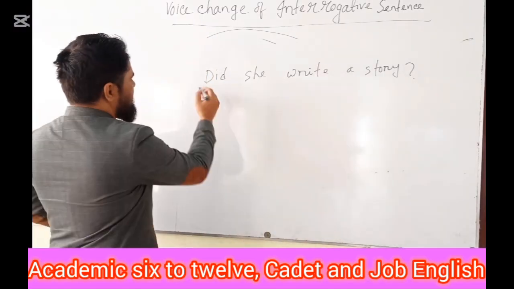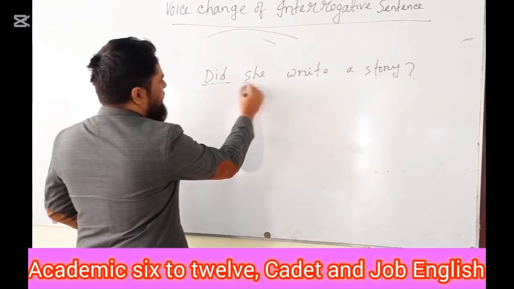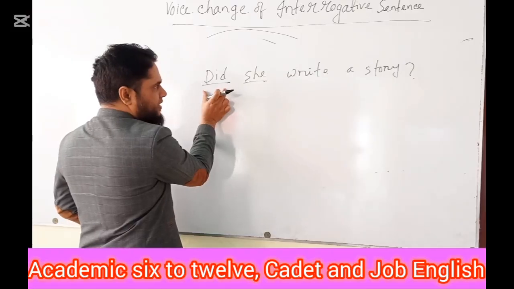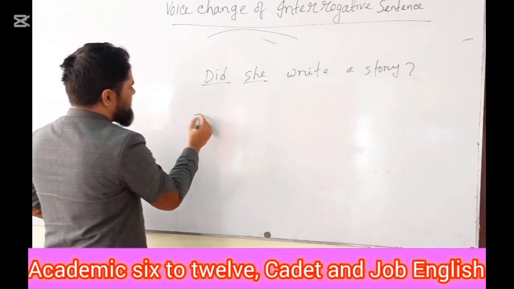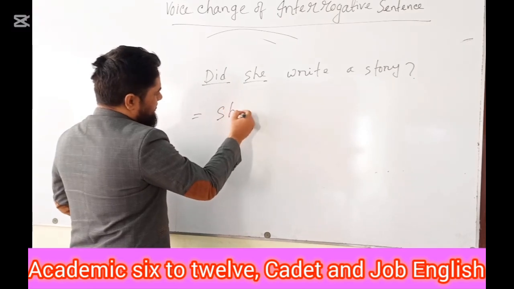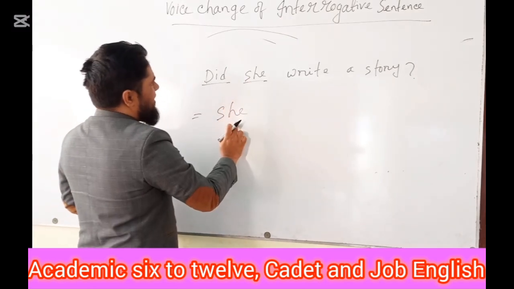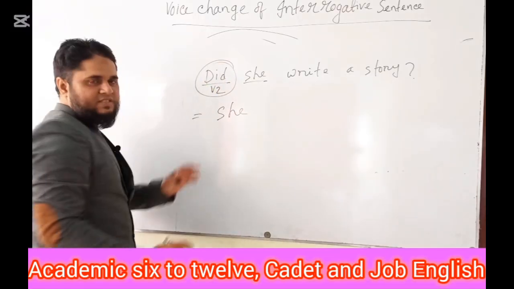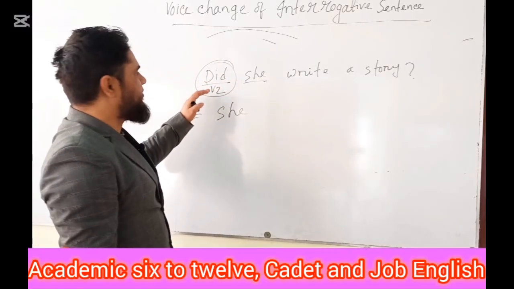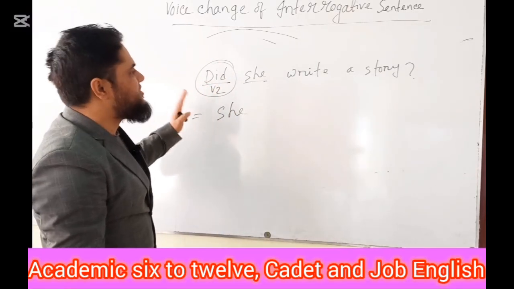Here in this sentence, did is used before the subject as an auxiliary verb. So the first thing is you need to write down the subject first, she. This sentence is past form, which indicates past indefinite tense.